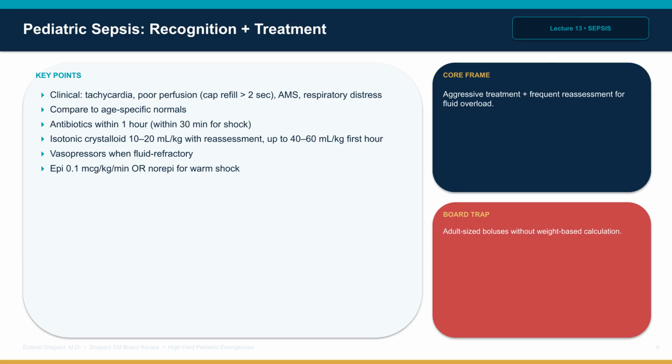Pediatric sepsis recognition is clinical. Tachycardia, poor perfusion, delayed capillary refill greater than 2 seconds, weak pulses, cool extremities, altered mental status, and respiratory distress are key features, compared to age-specific normal vital signs.